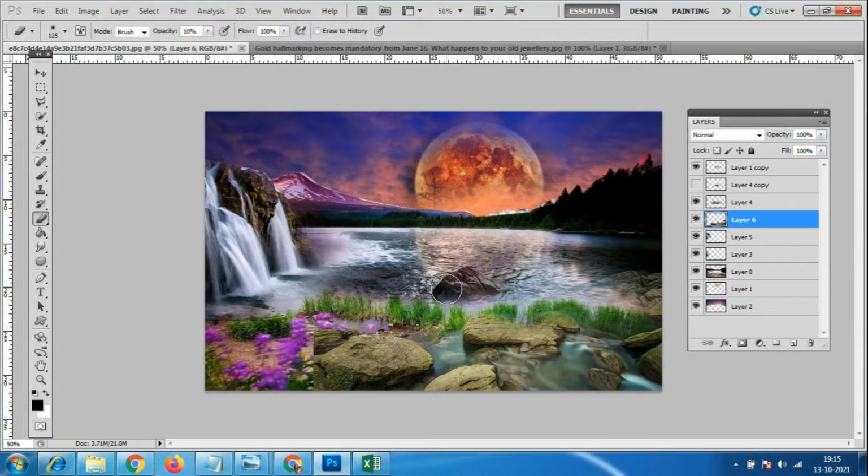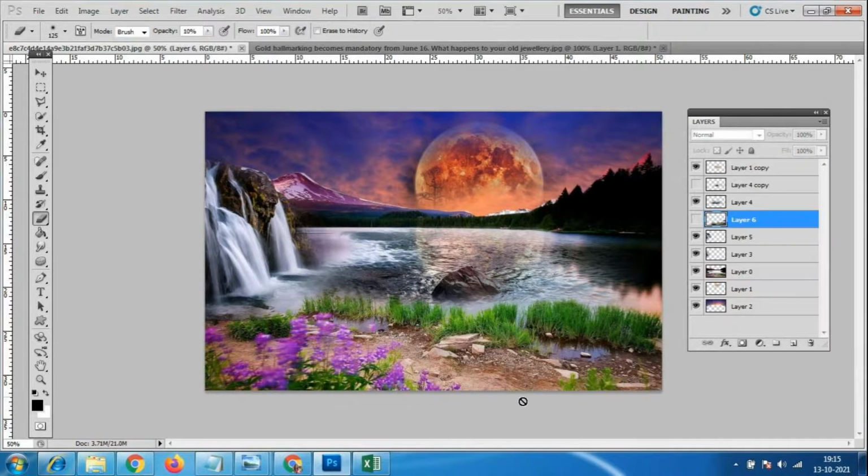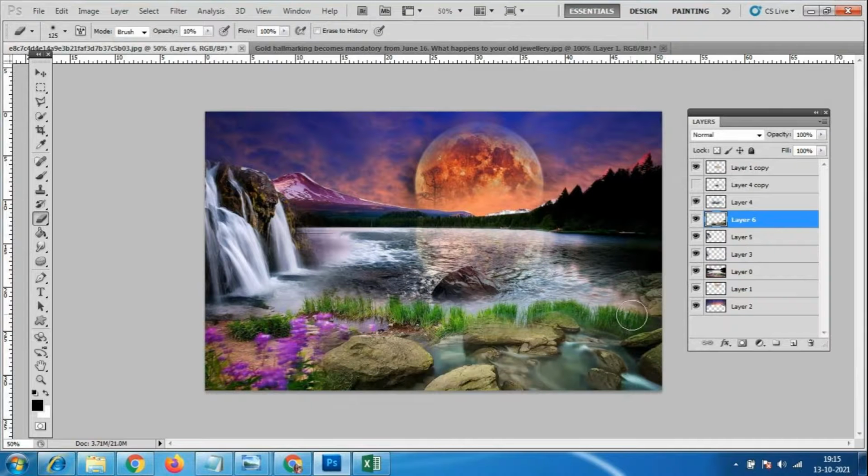See, it looks like the water is continuing from here to here. The water is flowing here. So however much you want, you can erase it. Something which is not there, we can create with this eraser tool. This is the reflection, and here also we have this one. Even this green color over there is also there. Before it was like this, some muddy effect over here, so we have removed those also.